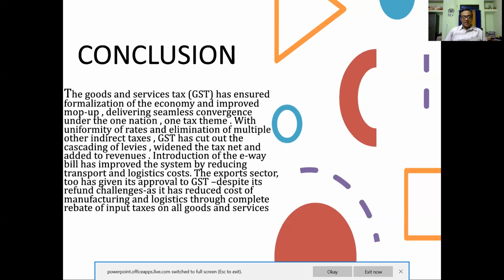Power banks, movie tickets more than 100, video games, retreaded and used pneumatic rubber tires. Earlier there was 28% GST, now it is reduced to 18%.